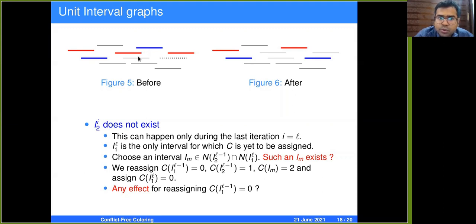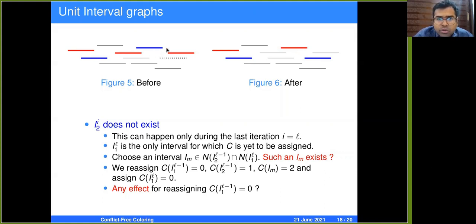Why is that? If they don't intersect with this blue colored interval, then these intervals may be properly contained in this red colored interval. Hence, these intervals are also intersecting with the blue colored interval, and hence, instead of having this red colored interval as a uniquely colored neighbor, they'll now have the blue colored interval as a uniquely colored neighbor, which was now changed to red.